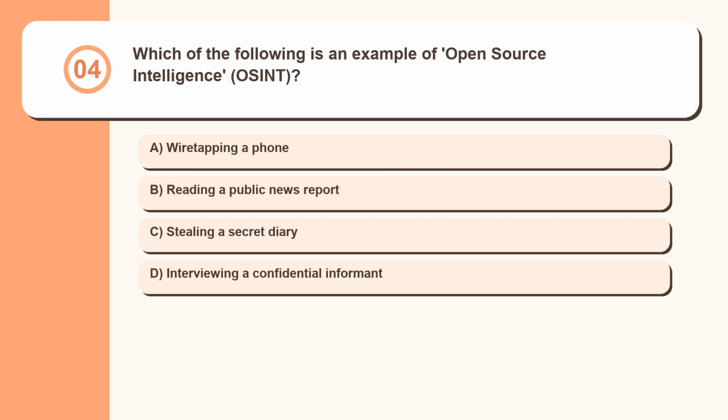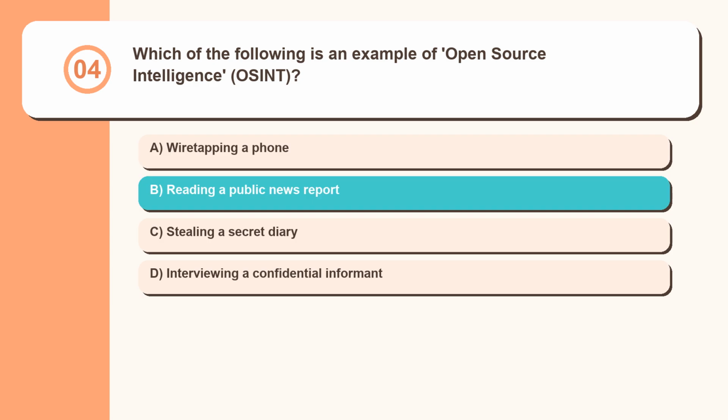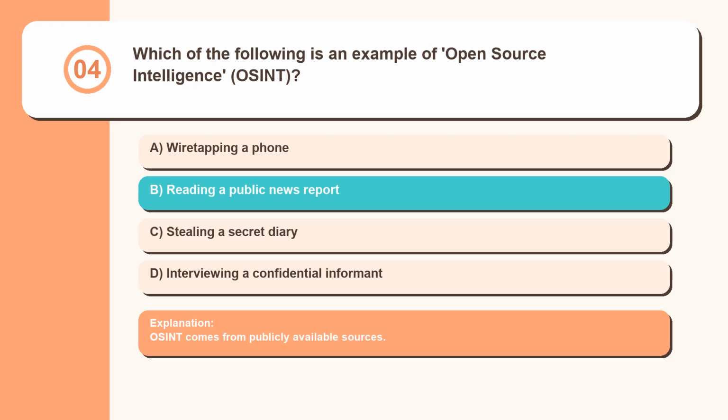Question 4. Which of the following is an example of open source intelligence, OSINT? Wiretapping a phone, reading a public news report, stealing a secret diary, interviewing a confidential informant. OSINT comes from publicly available sources.